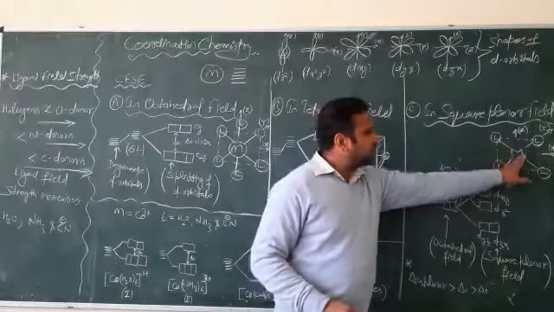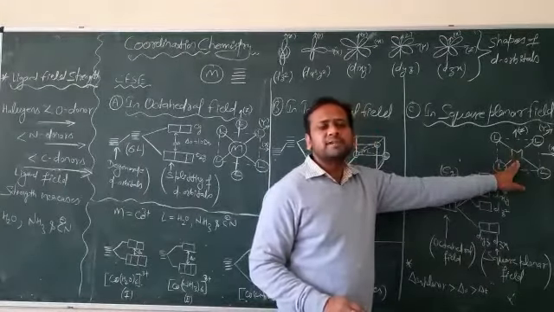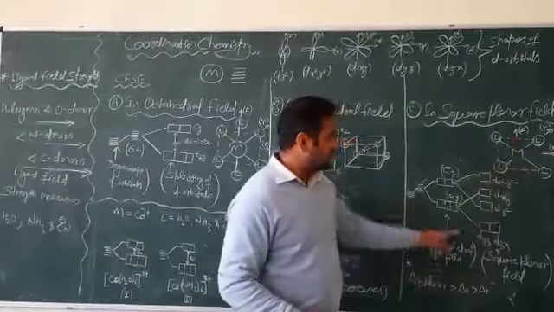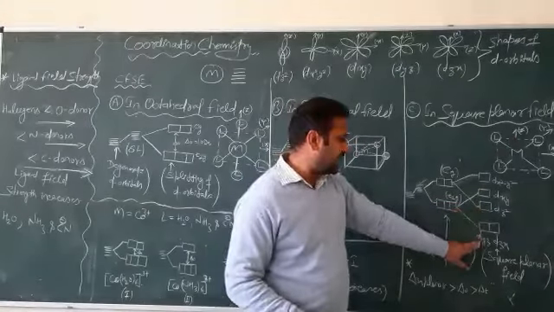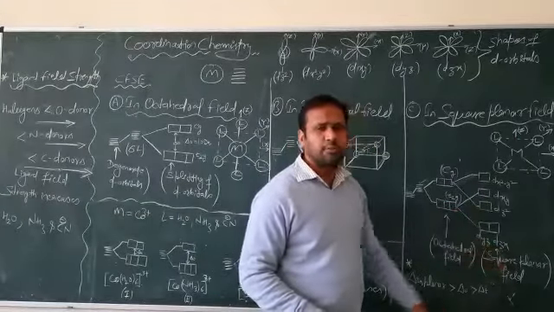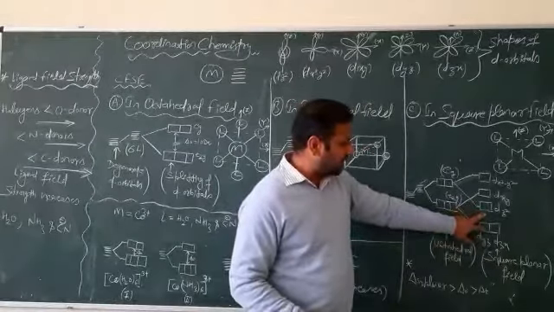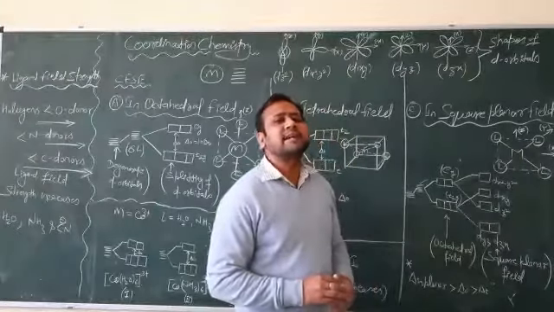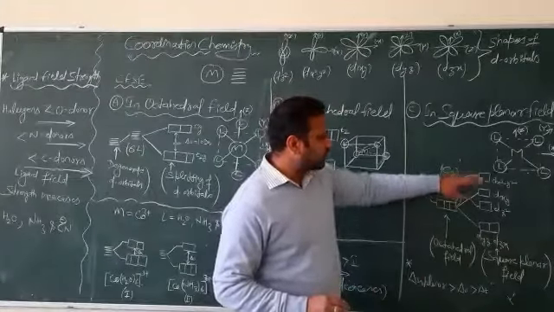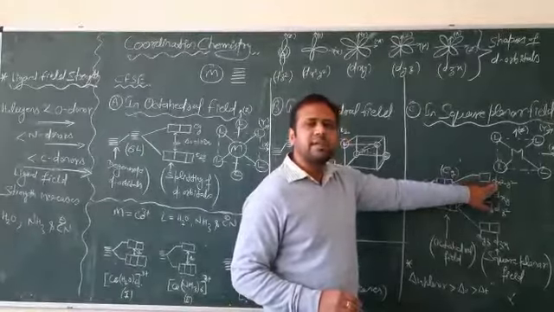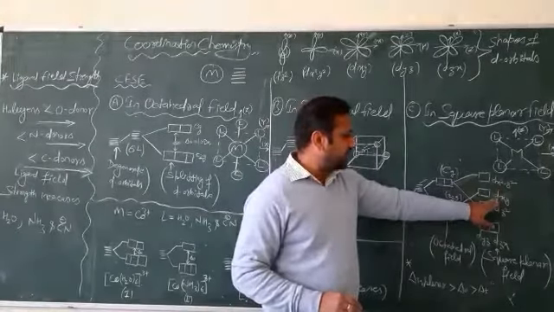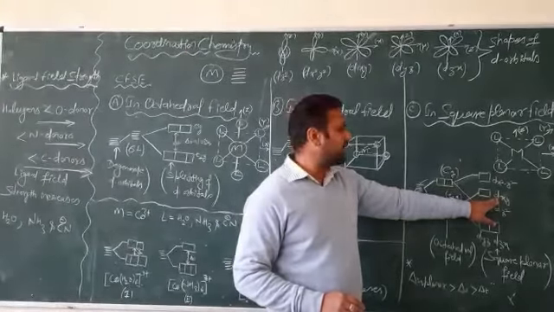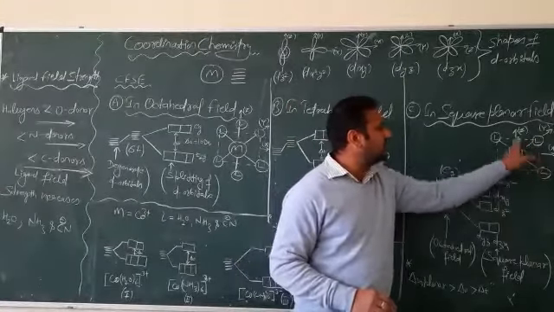So the orbitals of this transition metal ion which are present along the z axis get stabilization. See, here are the dz square orbital and the dyz and dzx orbitals. These orbitals get stabilization because no ligand is present along the z axis, while the rest of the orbitals, dx square minus y square and dxy, raise their energy because they are in direct interaction with these ligands.